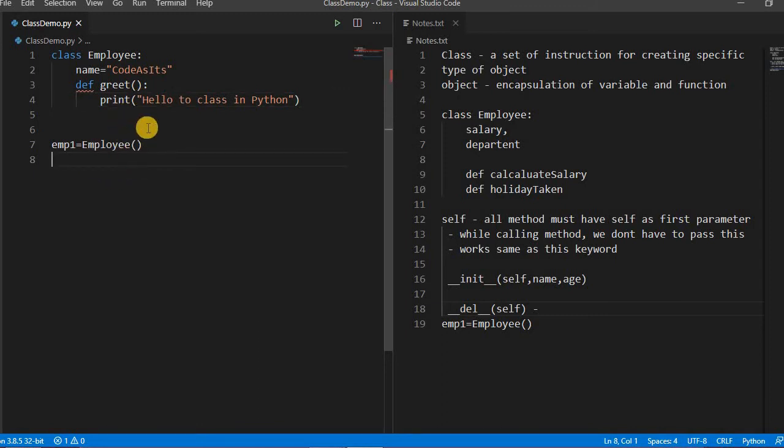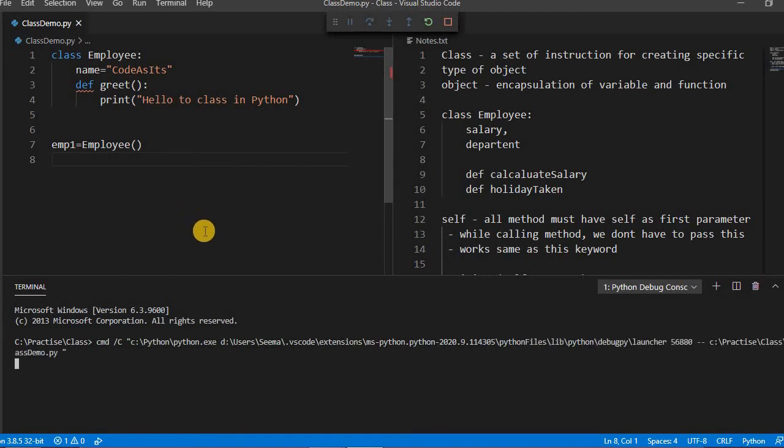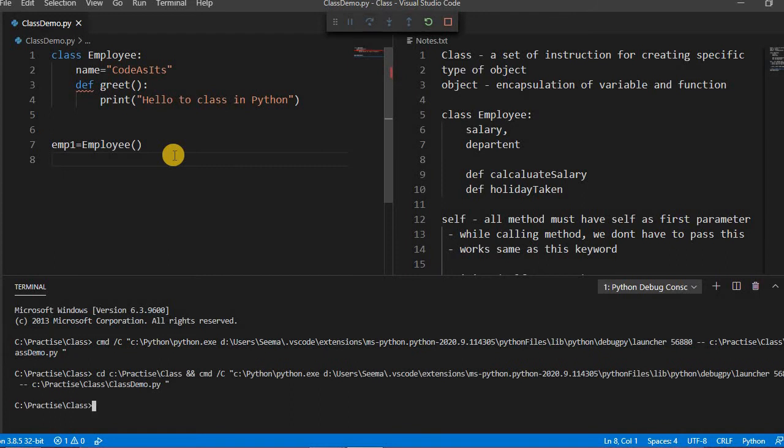If you run this, it will give an error. Why? Because we have not passed self here. Let's run this. Okay, we have to call this imp1.greet.